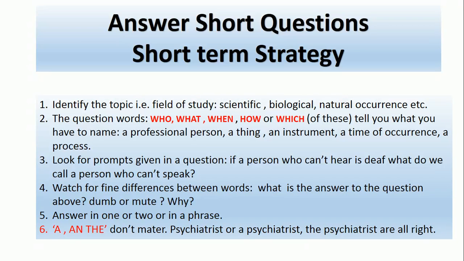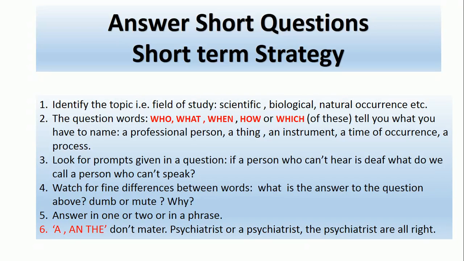Watch for fine differences between words. What is the answer to the question above? Dumb or mute. Deaf means a person who can't hear, so what do we call a person who can't speak? Mainly mute, not unmute. We can unmute that person as well. So the person who can't speak permanently, the name is dumb.